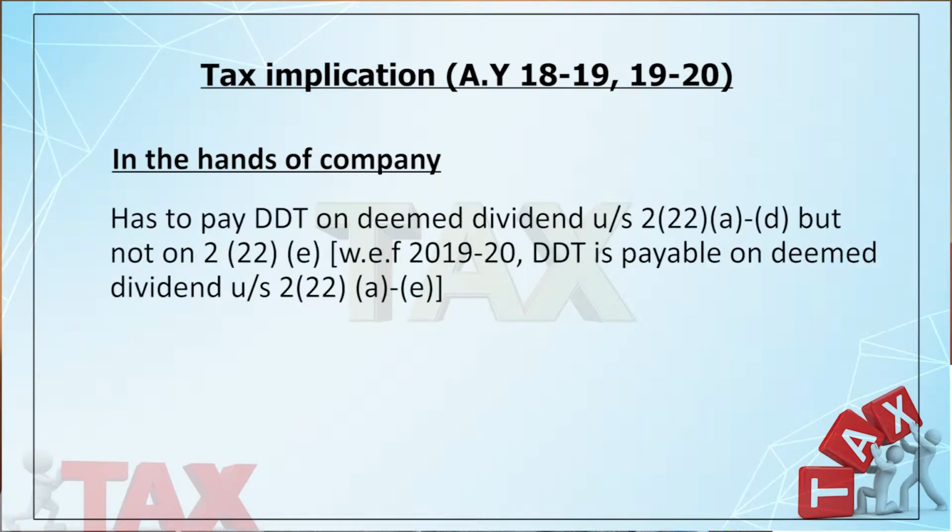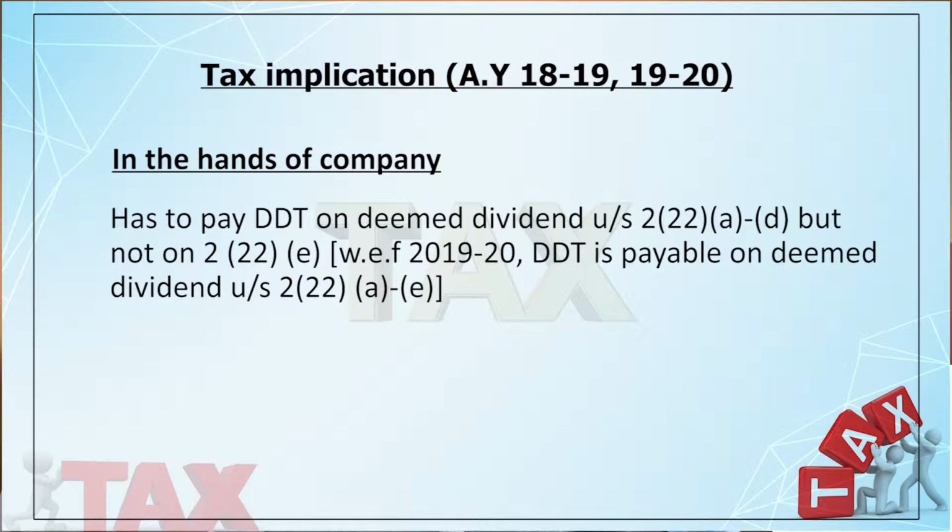In case of deemed dividend, I will discuss the provision up to assessment year 18-19, and from assessment year 19-20 the entire provision has been changed. So for 18-19, what happened? On dividend under section 2(22)(a) to (d), the company has to pay dividend distribution tax. But the company does not have to pay any dividend distribution tax on deemed dividend covered under section 2(22)(e).